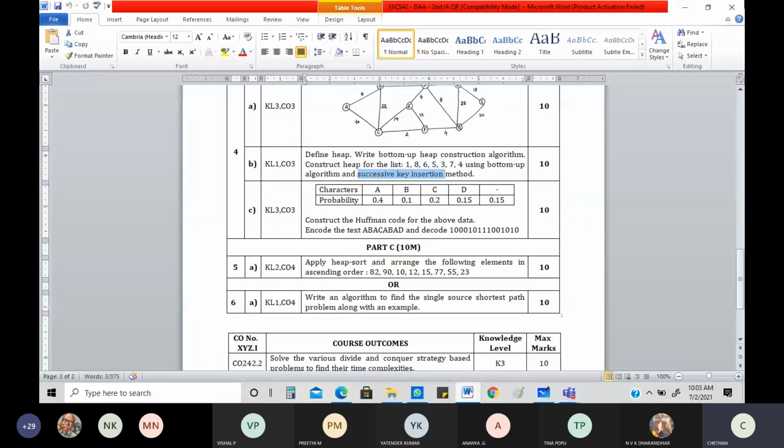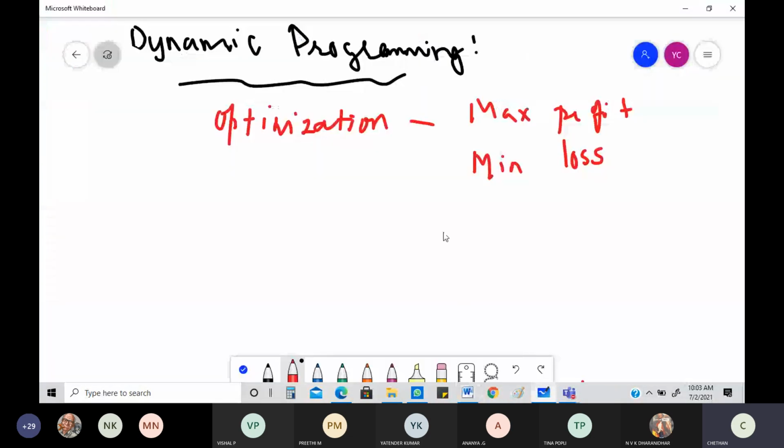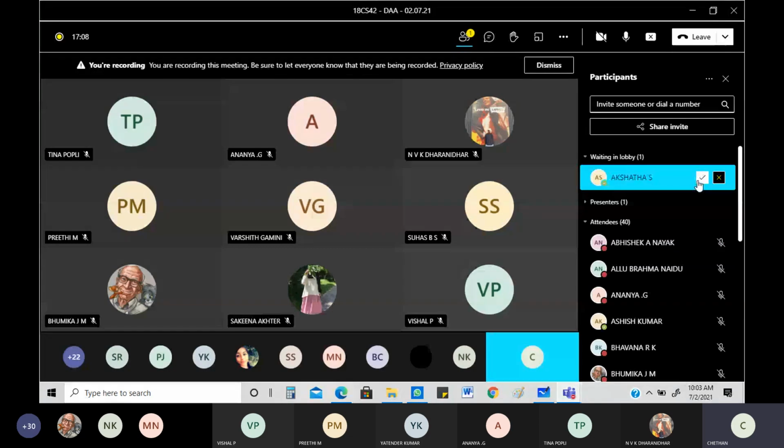Minimum cost. What's the meaning of minimum cost or minimum loss? I'm talking about something that should be minimum. Profit, maximum. I want maximum. So these are known as optimization techniques. What is the meaning of optimization? When you are figuring out either a maximum or a minimum of something, maximum profit, minimum loss, like that, then you call it an optimization technique.